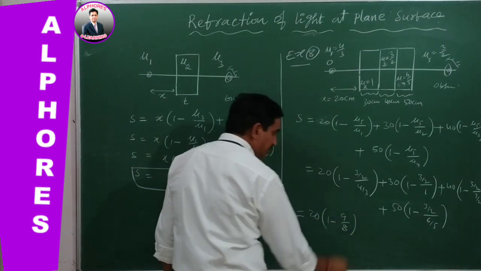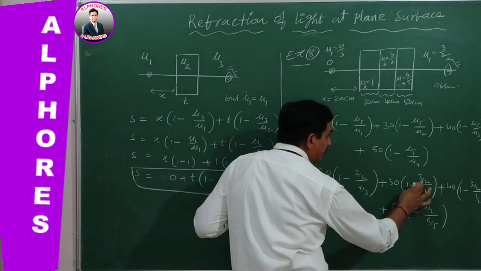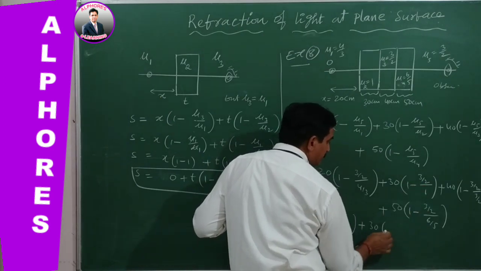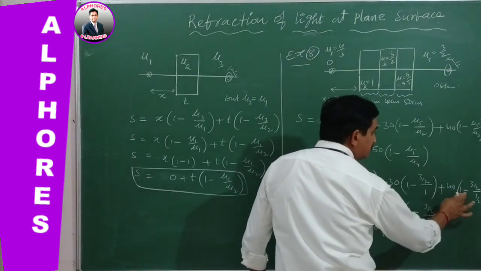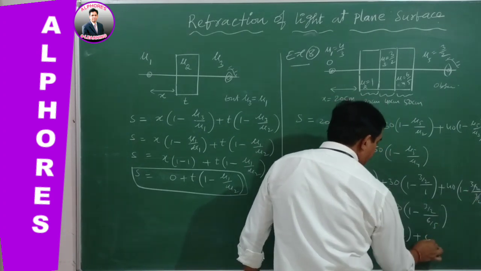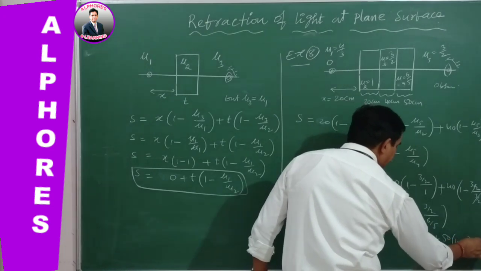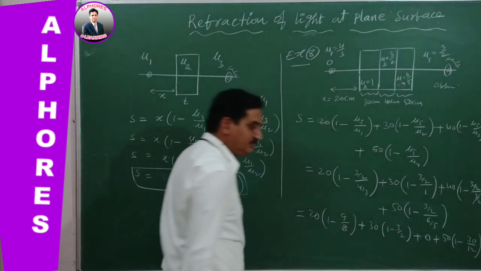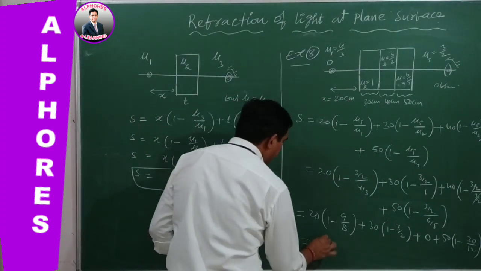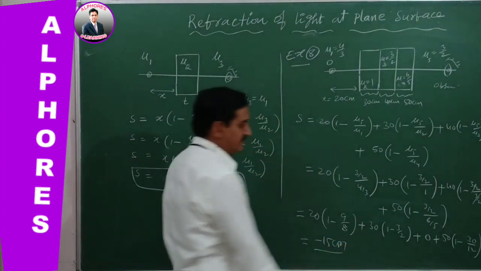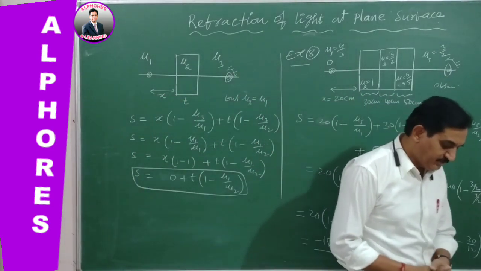And simplify this: 20 of 1 minus 9 by 8, plus 30 into 1 minus 3 by 2, plus this gets cancelled, 0, plus 50 into 1 minus 30 by 12. On simplifying, finally you will get minus 15 centimeters.